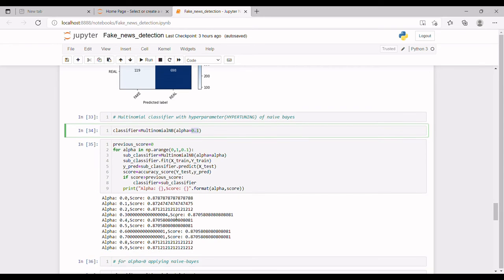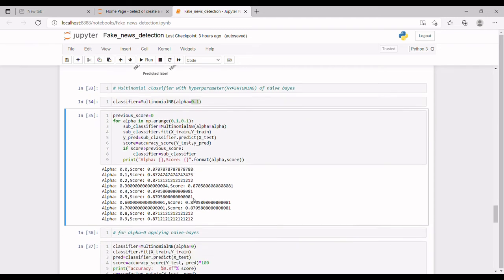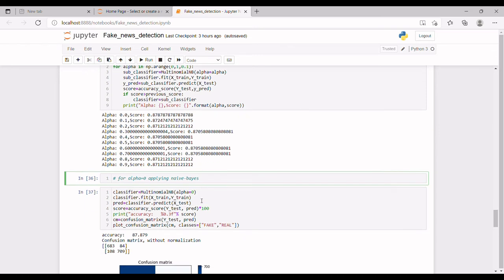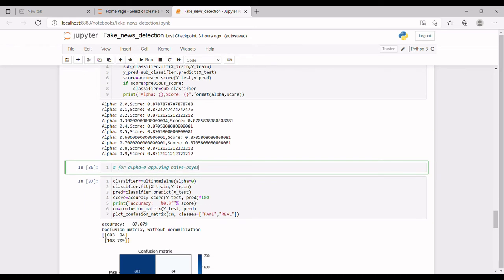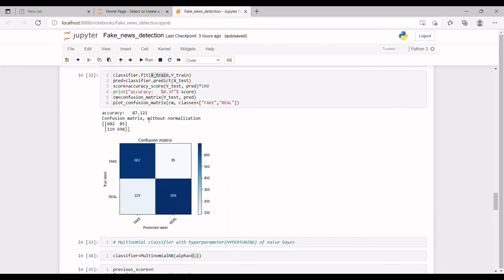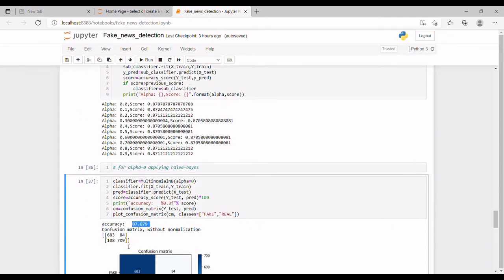I got the best score with alpha 0.0, so I have set alpha to 0 in Naive Bayes. Then my accuracy increased from 87.121 to 87.879.